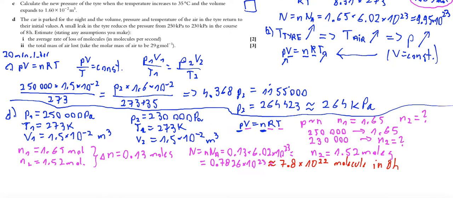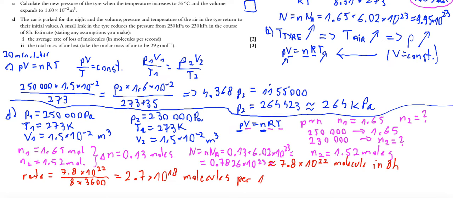The rate will be 7.8 times 10 to the power of 22 divided by the number of seconds in 8 hours, so 8 times 3600, which gives 2.7 times 10 to the power of 18 molecules, not moles, molecules per second. Okay, and this is the answer for D1.